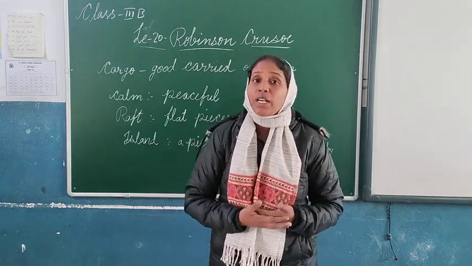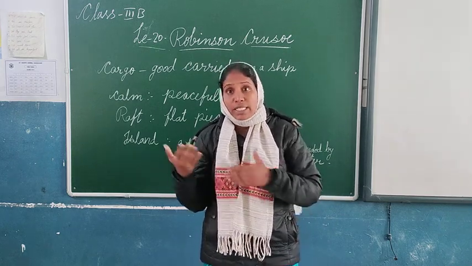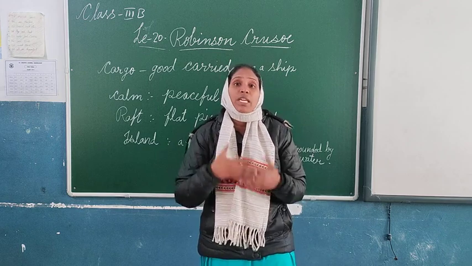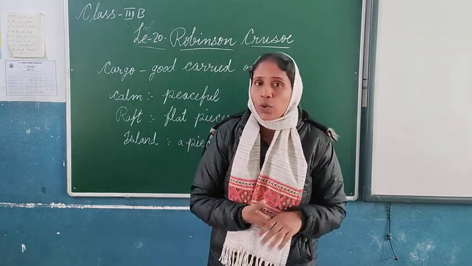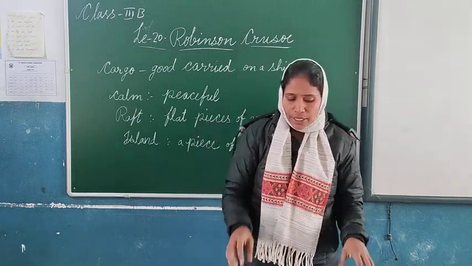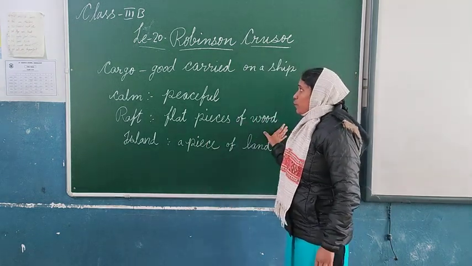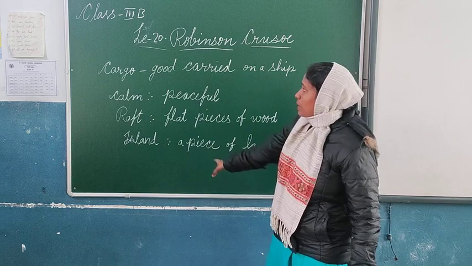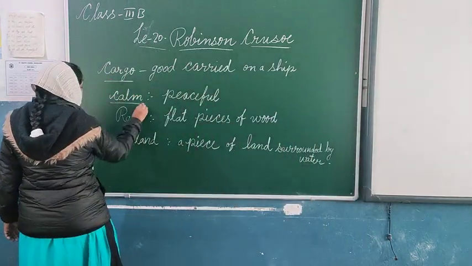So for that, what he had done, how much hard work he had done, and what things his parents helped him with, or whether he himself took the decision. About all that we are going to discuss in this lesson. So that was Robinson Crusoe. If you have seen the blackboard, I have written some word meanings. All these words will be coming in our lesson.